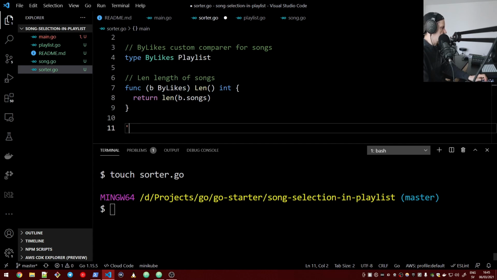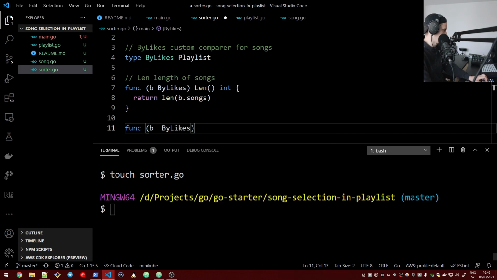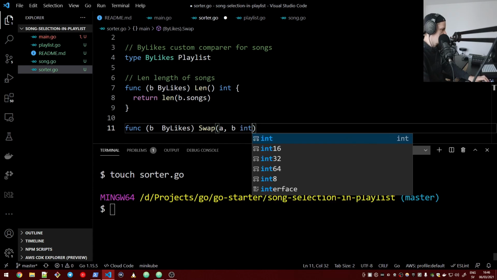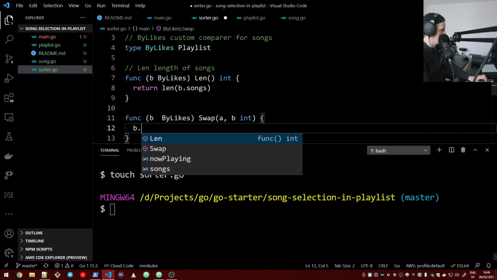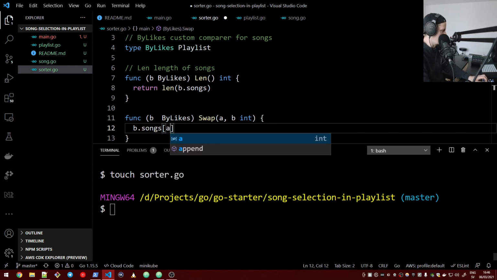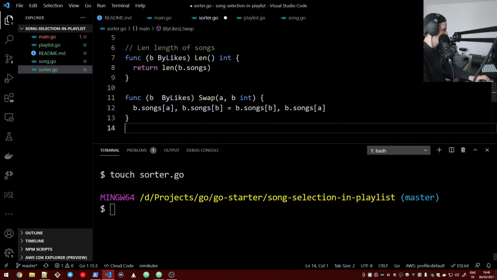Then we need to implement the Swap method, with a and b int. So how does that happen? That happens because b.songs from position A and b.songs from position B equals b.songs from position B and b.songs from position A. So it's basically literally swapping them.